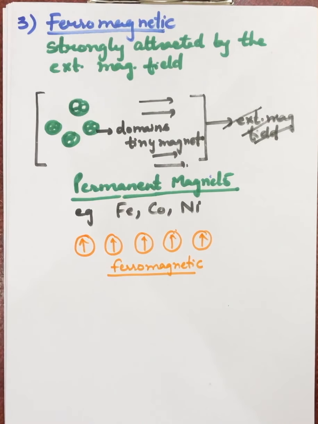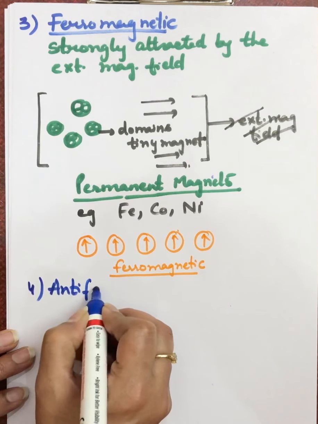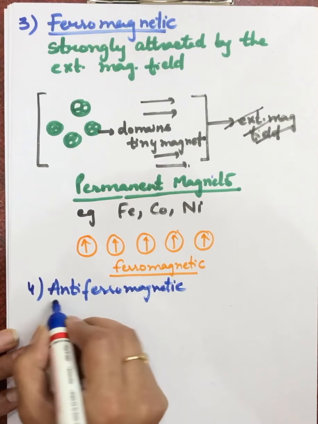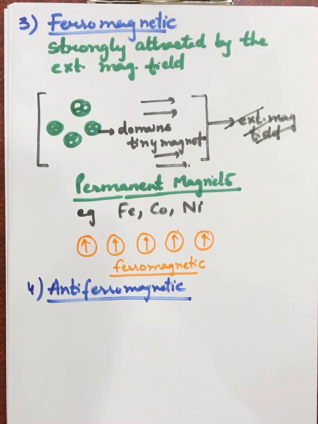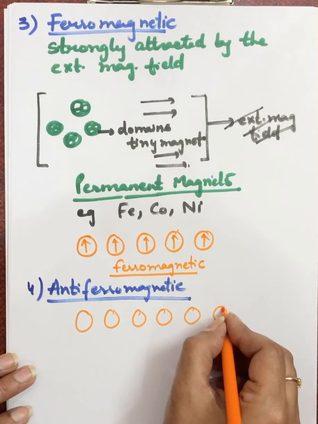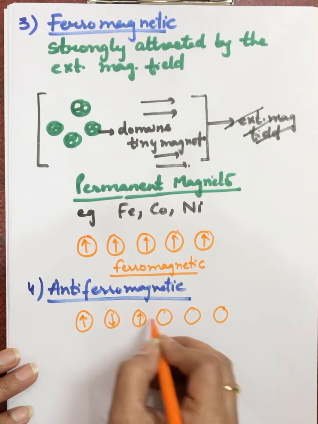Now, after ferromagnetic, we are moving on to the anti-ferromagnetic substances. In anti-ferromagnetic substances also, domains are there. But in this case, it's similar to ferromagnetic, except that the domains are oppositely oriented. For example, I'm taking 6 domains and they are oriented oppositely like this.